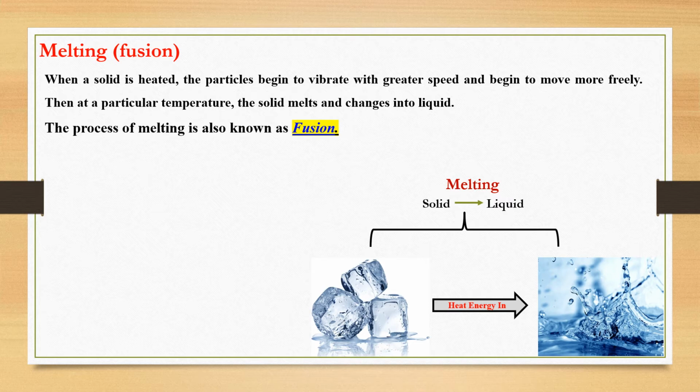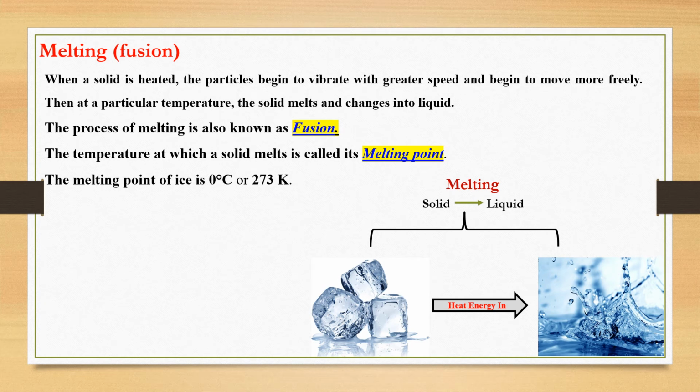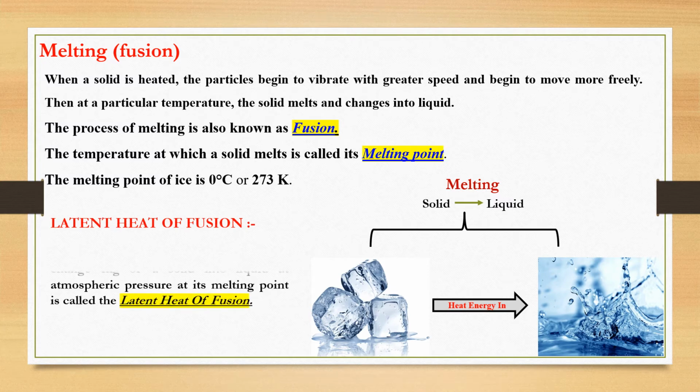This process of melting is called fusion. And the temperature at which the solid melts is called its melting point. The melting point of ice is 0 degrees Celsius, that is 273 Kelvin. Now what is this heat energy that we are giving? This is nothing but the amount of heat energy which is required to change 1 kilogram of solid into liquid state at atmospheric pressure at its melting point, and it is called the latent heat of fusion.